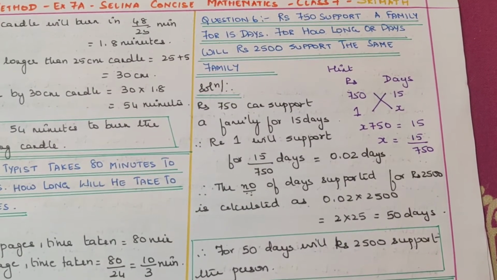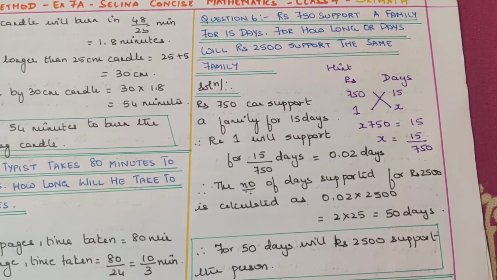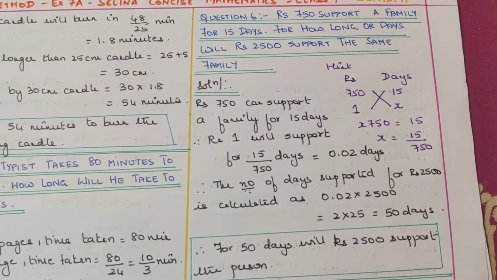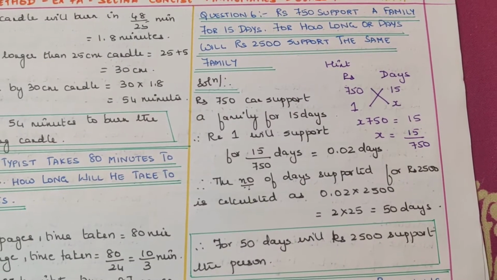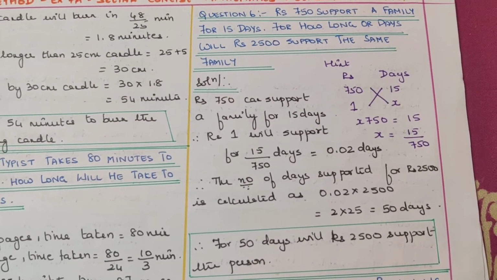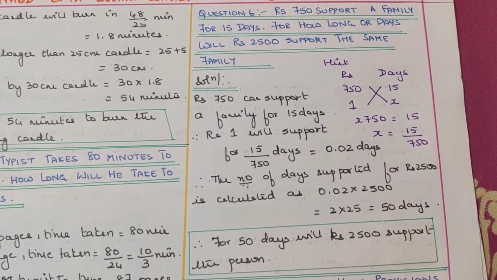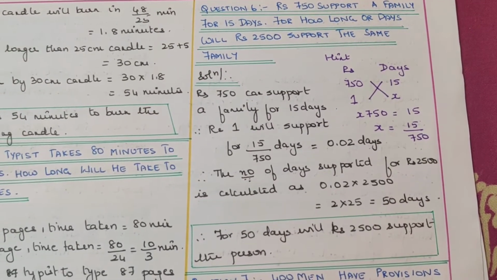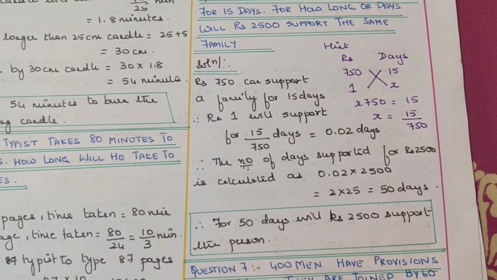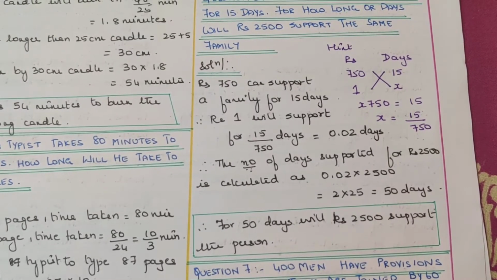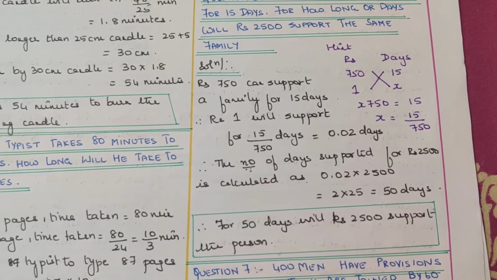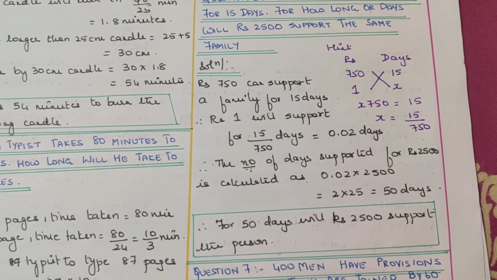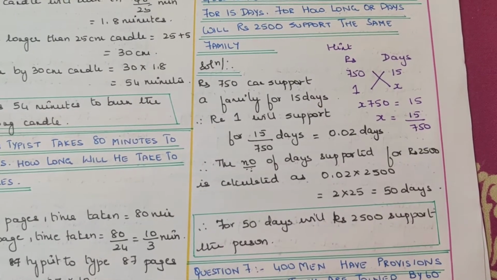Therefore, the number of days supported for rupees 2500 is calculated as 0.02 into 2500, that is 2 into 25, that is equal to 50 days. So 2500 rupees will support the same family for 50 days. Pausing for a few seconds for you to understand.